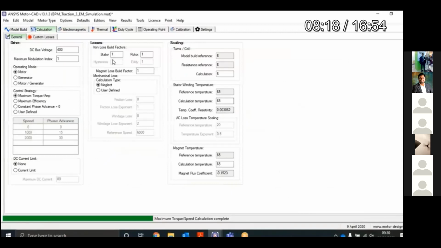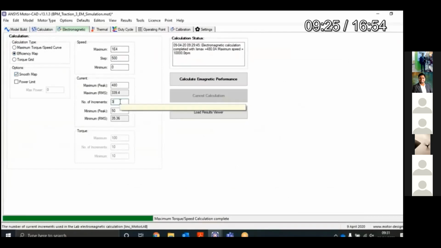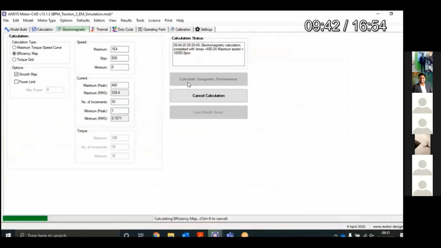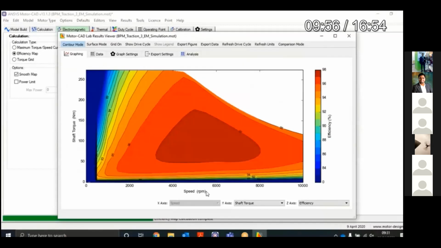And then we will put the driving cycle on that. First we have to set the losses. We will set the frictional loss as 50 and the frictional loss exponent as 1, and then the reference speed. Then we will click on the efficiency map and then a smooth curve. These things are already set: the speed is 10,000, the step is 500, and the number of increments for the current. Then we have to click on calculate E-magnetic performance. This will give you a result for the motor.